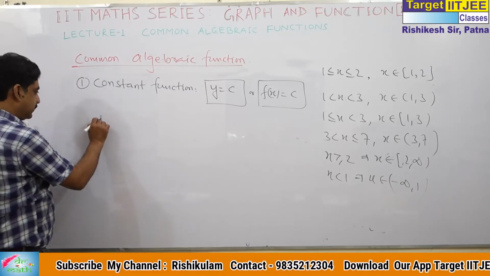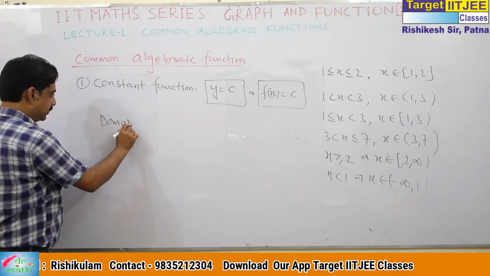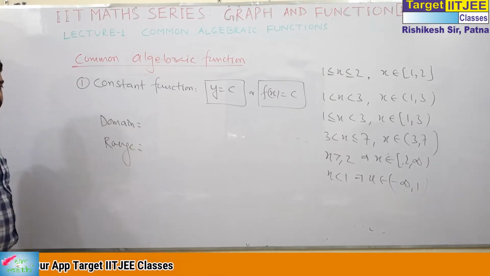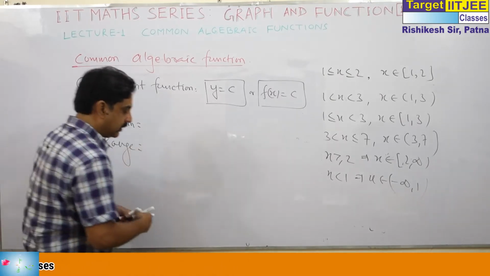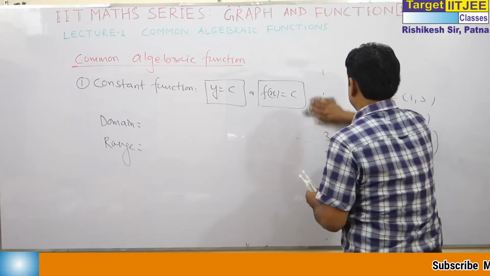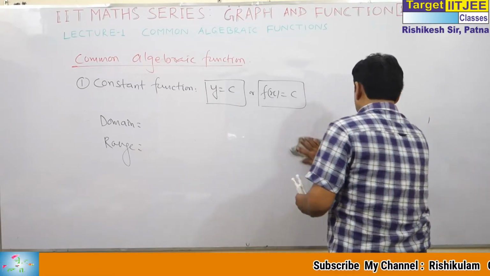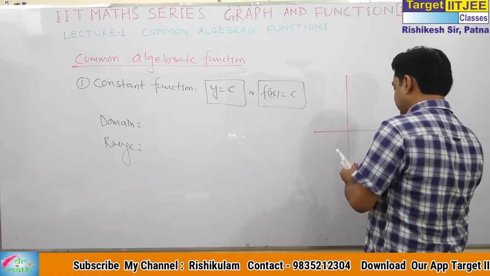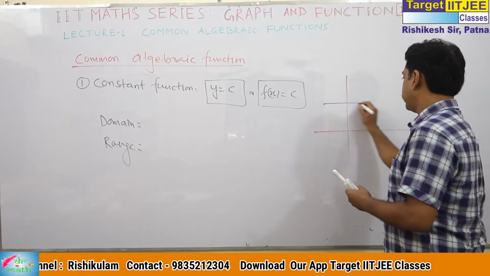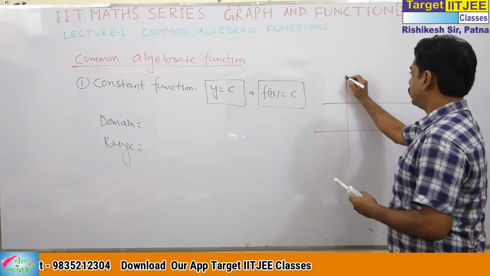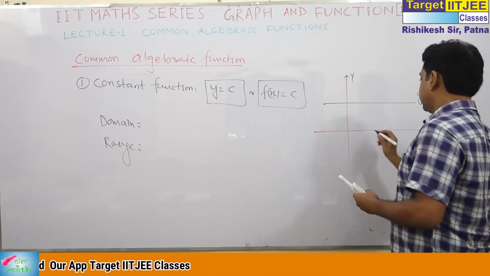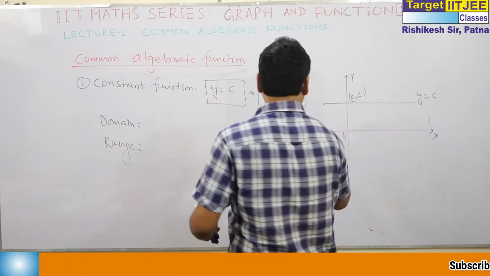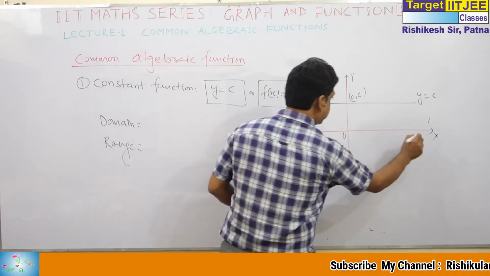What is its domain? What is its range? And what is its graph? That is important. This is a very simple function. The graph of this is a straight line y is equal to c, with y axis, x axis, origin, and this point is (0, c). We can take any value of x from minus infinity to plus infinity.